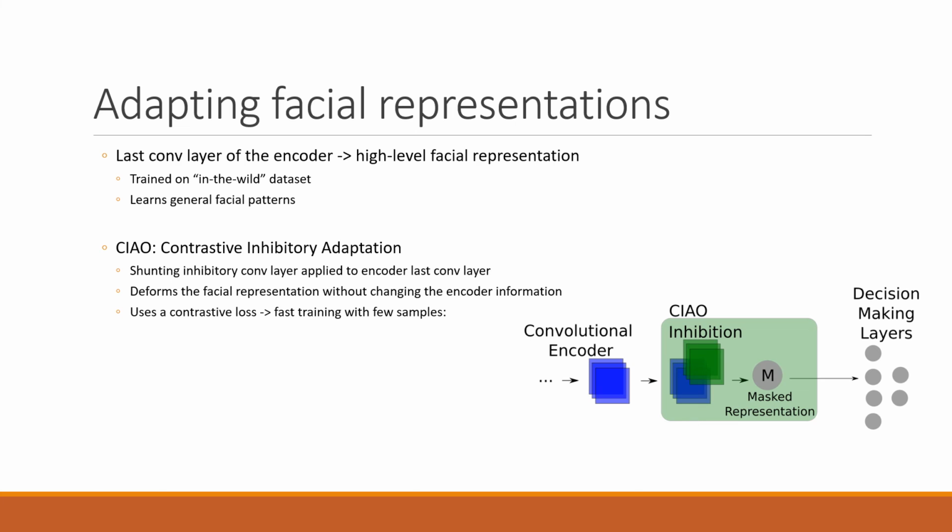That means that the CIAO layer plugin learns its own way of how to change the original encoder's facial representation towards the affective representation of a new dataset. We can quickly train one plugin for each dataset. The original face encoder can be reused as many times as we need, because the original facial encoder will not change. What changes is just CIAO. And because CIAO is just one convolutional layer, it's very fast and very cheap to train and readapt.